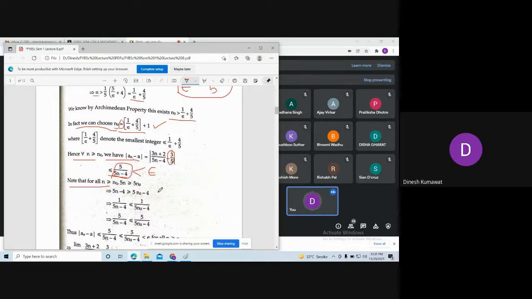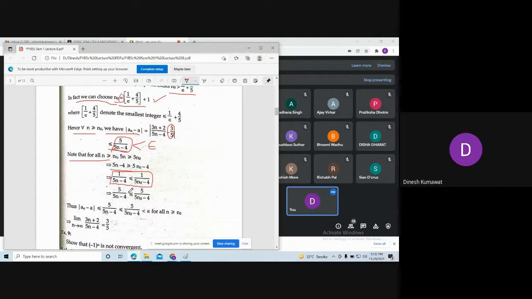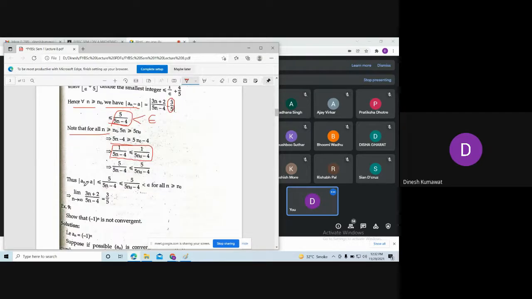Now you subtract 4 from both sides, so after subtracting 4 we have this relation. Now you take the reciprocal, and after taking the reciprocal the inequality reverses. So here we have this modulus less than or equal to 5 upon 5n minus 4, and this is less than or equal to 5 upon 5n naught minus 4, which is less than epsilon for all n bigger than or equal to n naught.